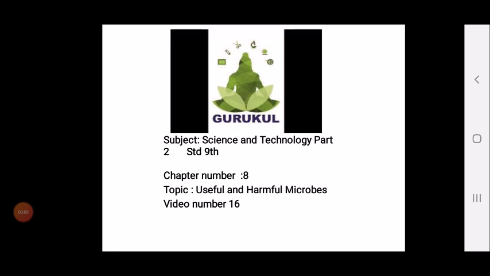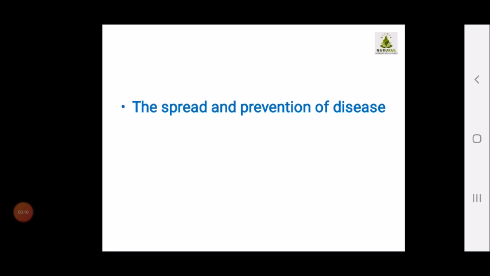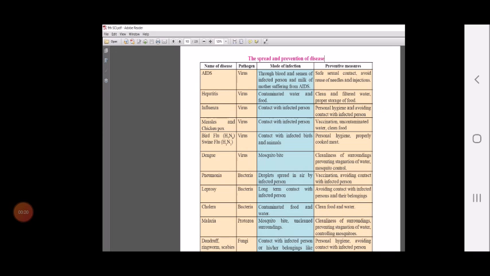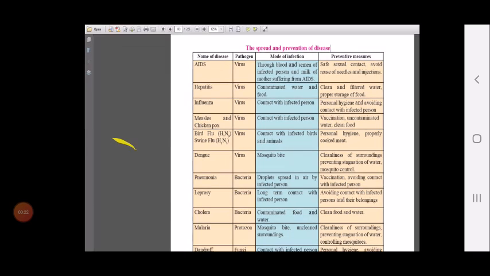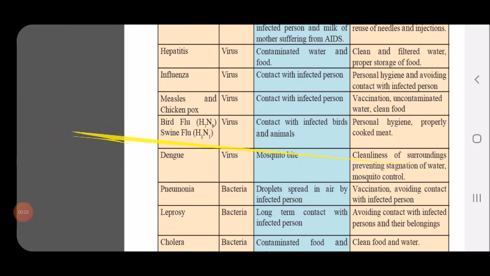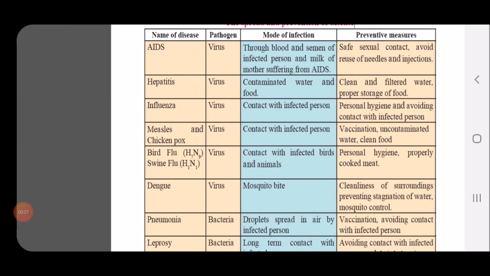Children, now we have reached the next section of your chapter, useful and harmful microbes. Today we are going to study the spread and prevention of disease: how the different diseases are spread and what preventive measures you should adopt to prevent infection. Children, this chart is given in your science and technology textbook also, and you can refer to that.